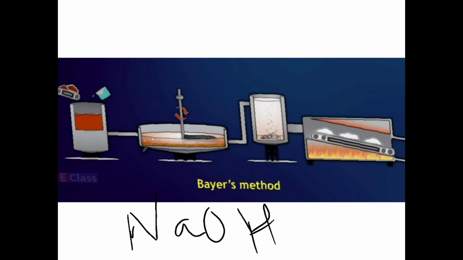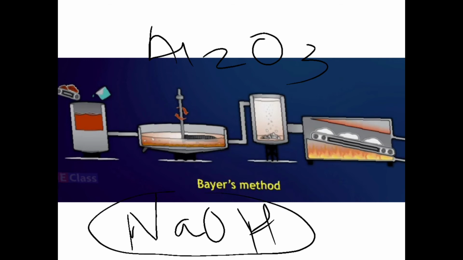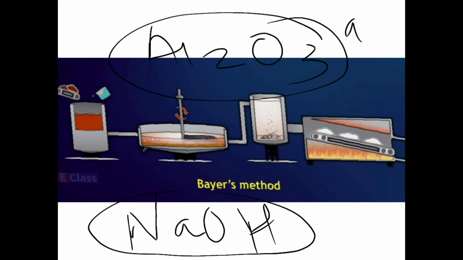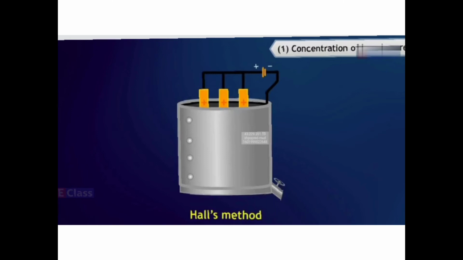And then children, as you all know, aluminium oxide, Al2O3, is amphoteric in nature. Amphoteric means having the properties of both base and acid. NaOH is a base, so this aluminium oxide behaves as an acid. An acid reacts with a base to give salt and water.